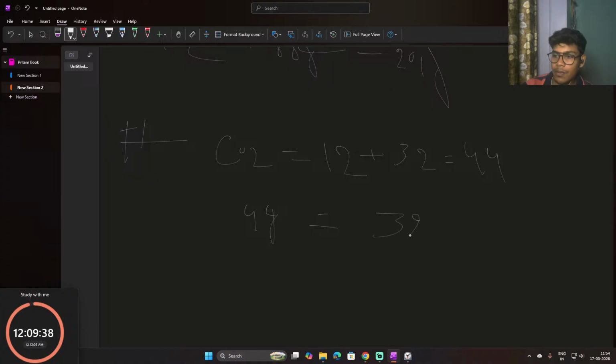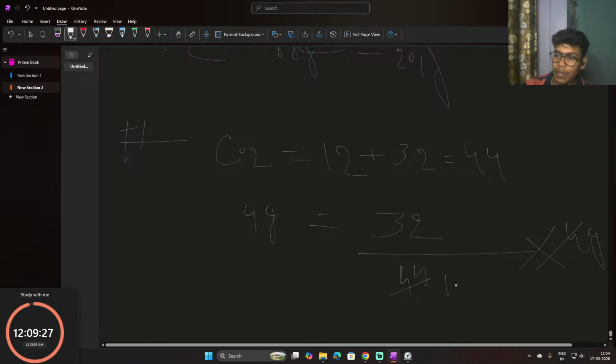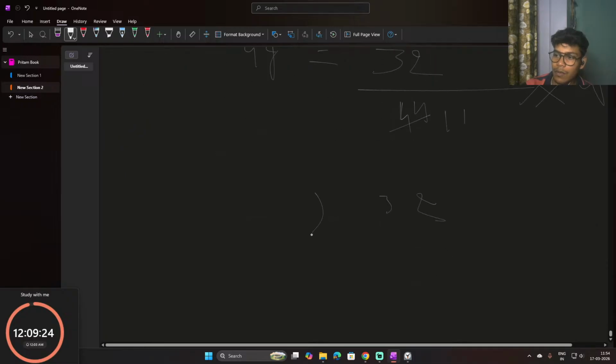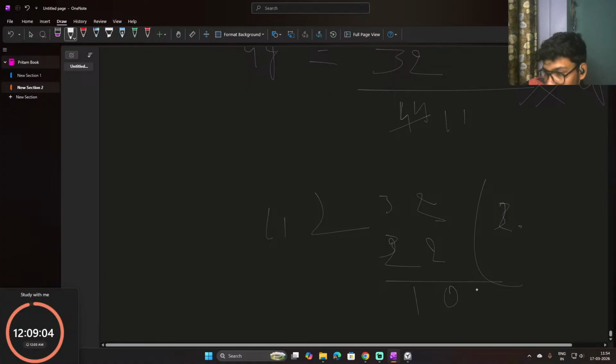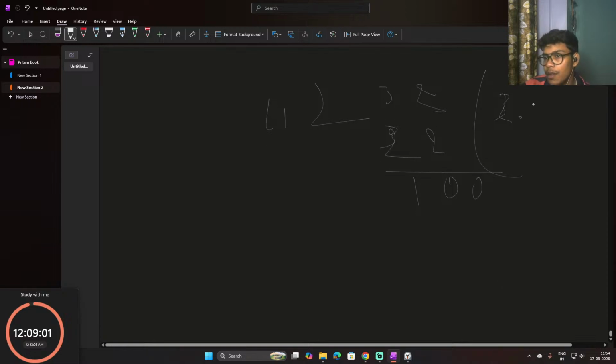So 32 divided by 4. First part divided by total part into 4 gram. 11 twos are 22. 11 nines are 99.